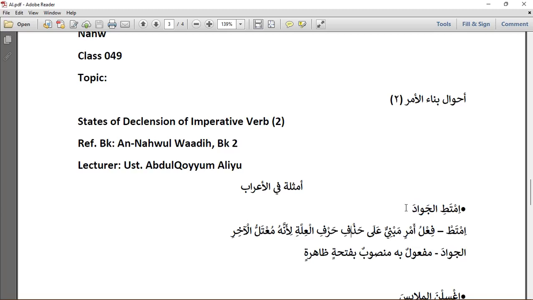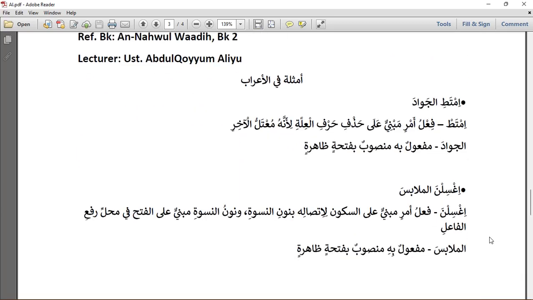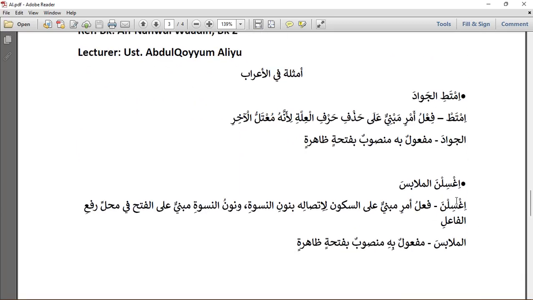Then the next one we have iksilna al malabisa. Iksilna al malabisa. This is from ghasala yaghsilu, and it is a plural verb for female, iksilna. So teksilna, that is the mudari. Then we form amru from that. We have iksilna. So this is fi'lu amri mabniyu ala sukun litisalihi fi nun niswa wa nun niswa mabniyu ala al-fathi fi mahalli raf'il fa'il.